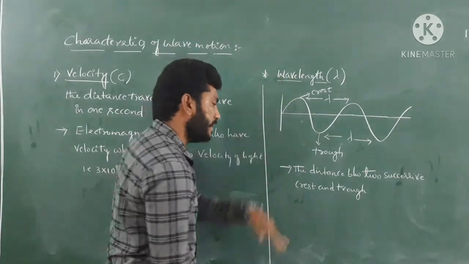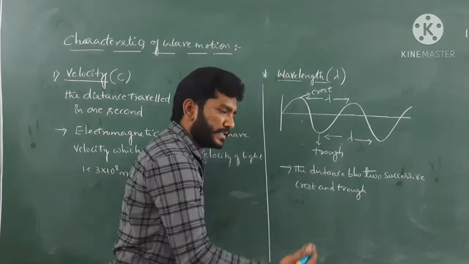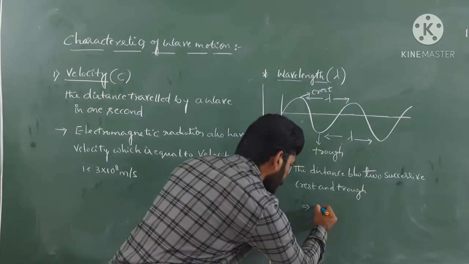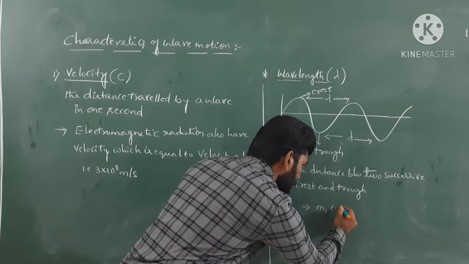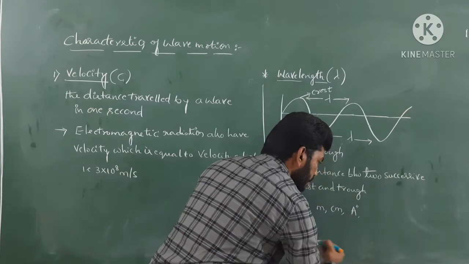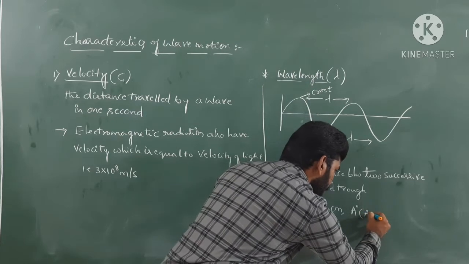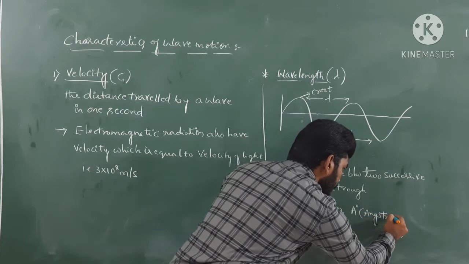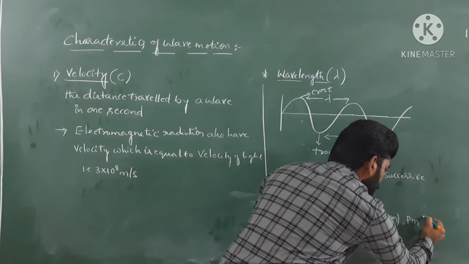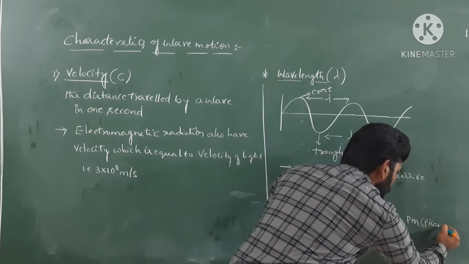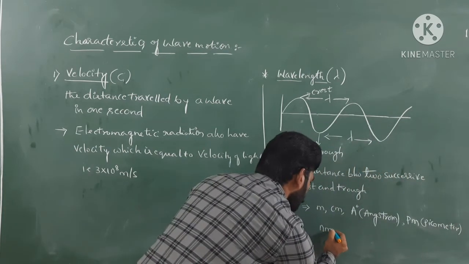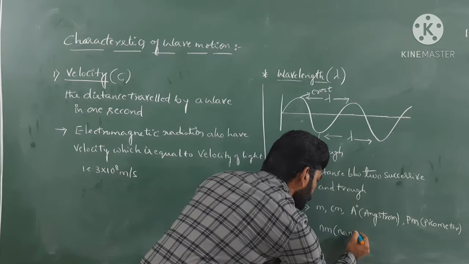And the SI unit of that wavelength can be expressed in terms of meter, centimeter, angstrom, and PM means picometer, NM nanometer.